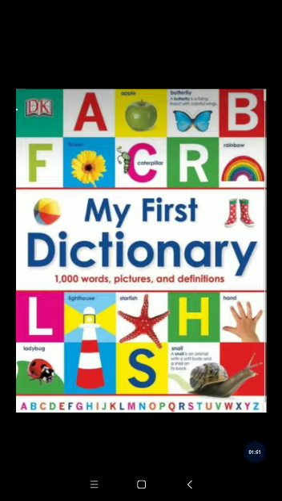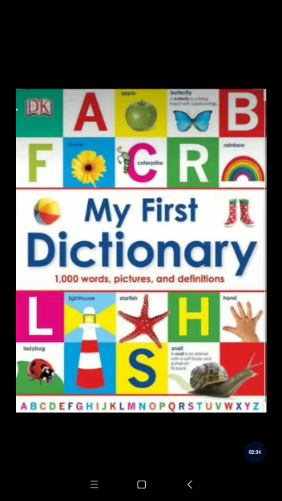Alphabetical order means the first letter that comes is A. After that, B. After that, C. This order is maintained, A, B, C, D, E up to Z. This order is only maintained. We cannot say B, A, C, F, G, M, O, P. This is not the correct order. Always the correct order is A, B, C, D, E and so on up to Z. This is the correct order. So this order is known as alphabetical order.